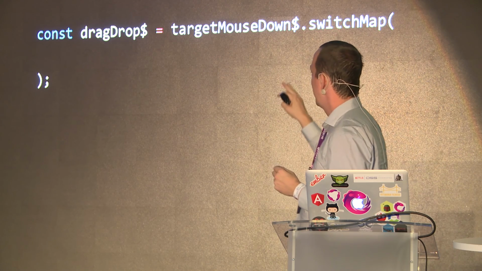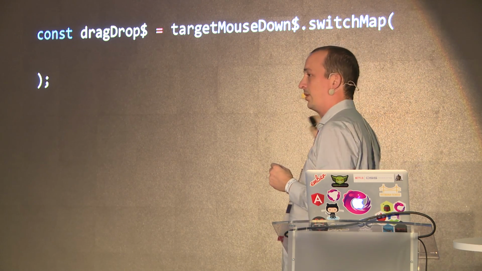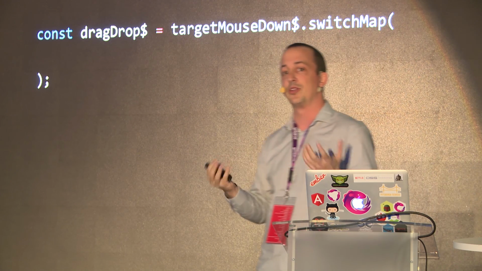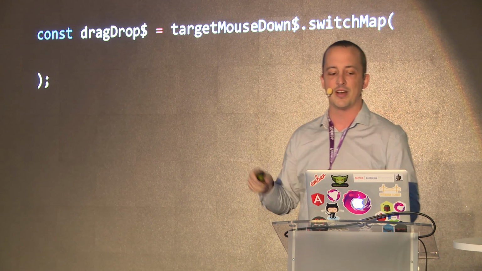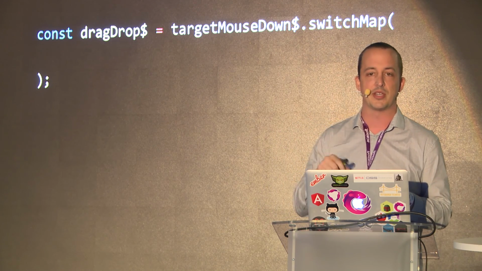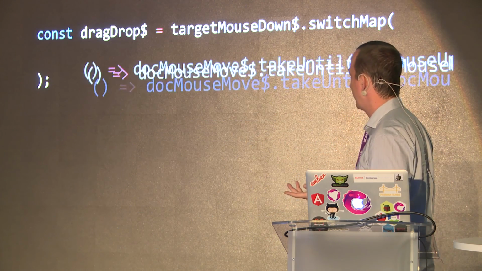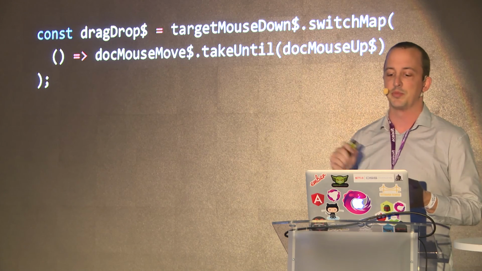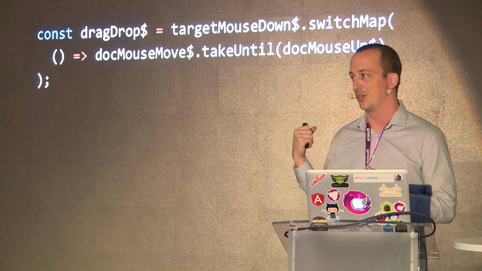So that's going to be target mouse downs, and then we're going to switchMap, which basically says inside of there I'm going to return a new observable, a new set of asynchronous things that I want to kick off every time someone gives me a mouse down on my target. And what do we want to kick off? Well, we want to kick off the thing we previously made. The document mouse moves takeUntil document mouse up. This is it. This is drag and drop.